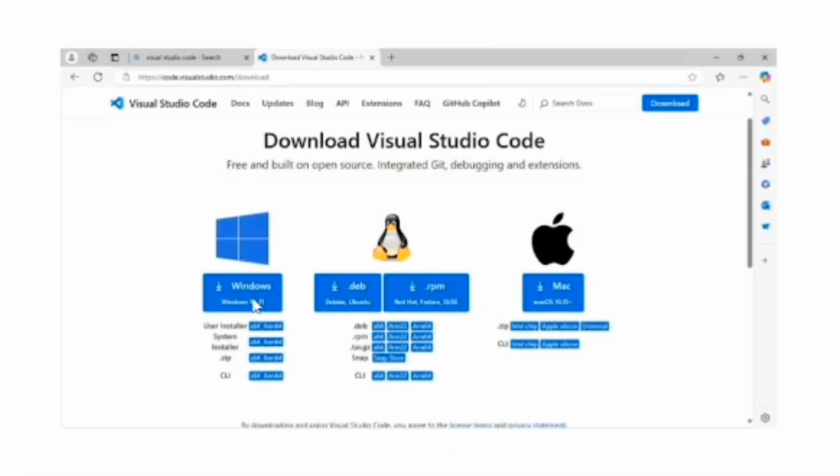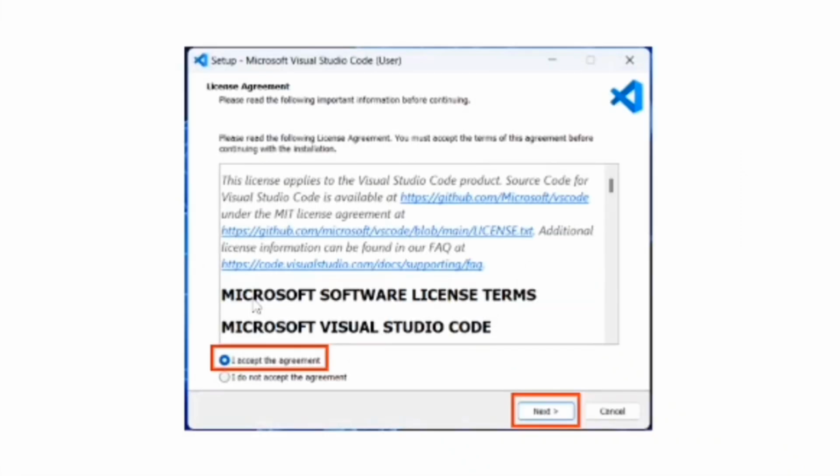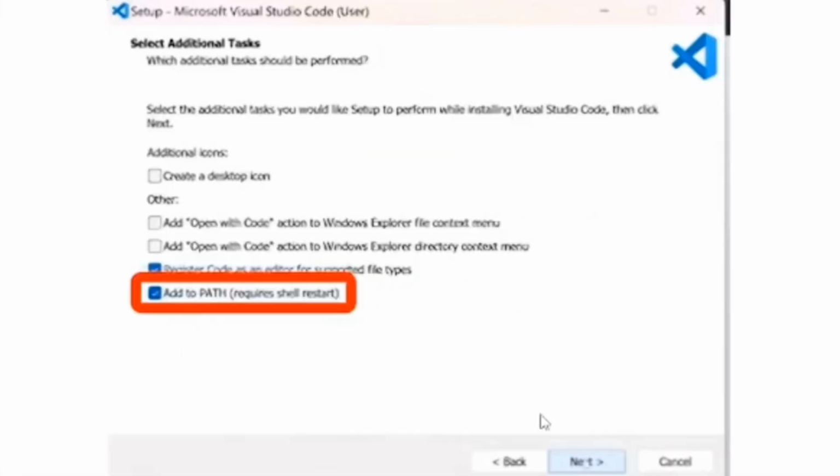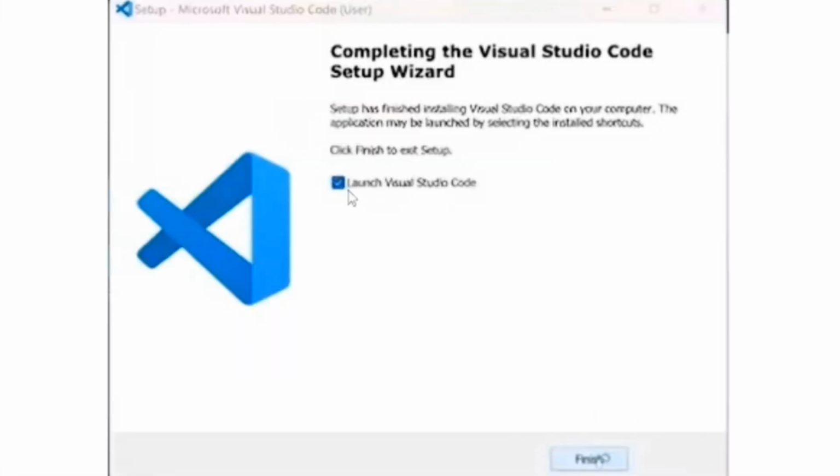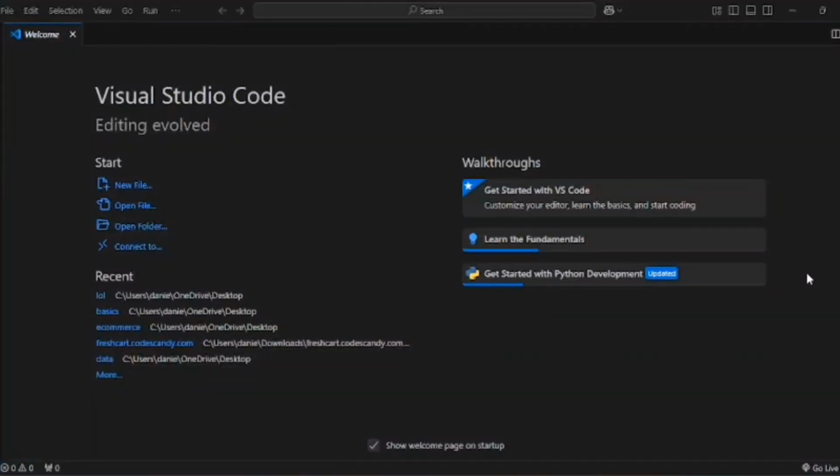Start installation, hit open file. Make sure you check the accept agreement and hit next. I'm going to keep the default settings for Visual Studio Code, and make sure your add to path is checked. This is very necessary. Hit next, wait a while for installation, hit install. Make sure you check the launch Visual Studio Code and hit finish. This will take you straight to the Visual Studio Code. So when Visual Studio Code is launched, this is what you see.